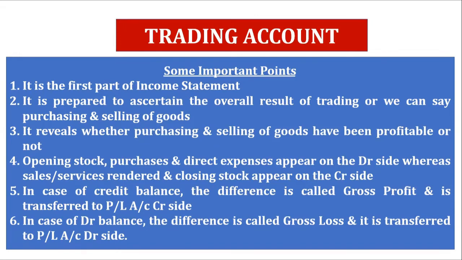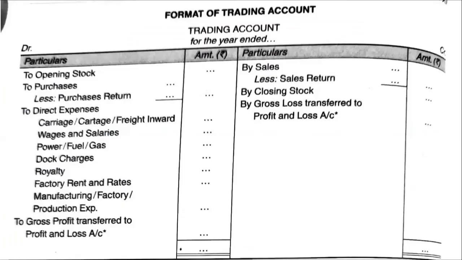So gross profit or gross loss is going to be transferred to profit and loss account. If it is gross profit, then it is transferred to the PL account credit side, and if it is gross loss, then it is transferred to the PL account debit side. So this is the format.